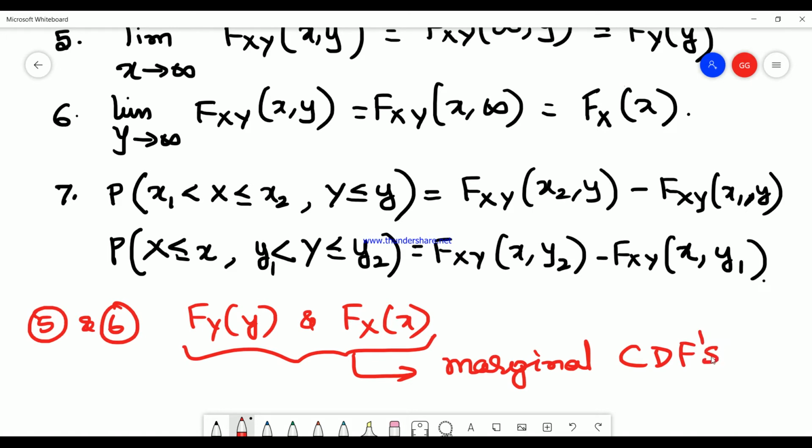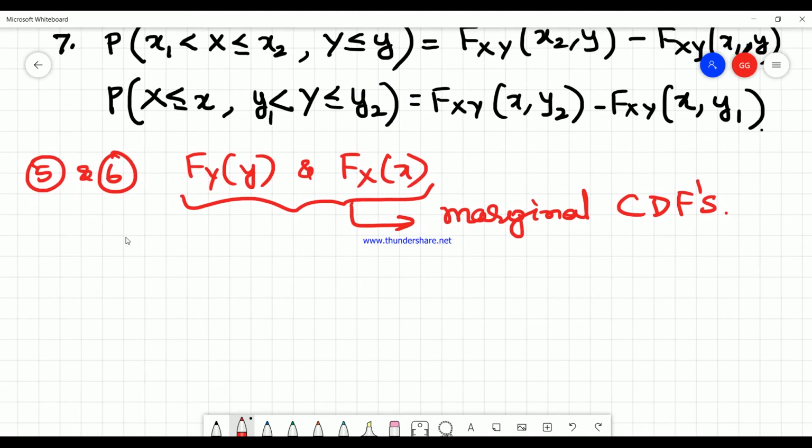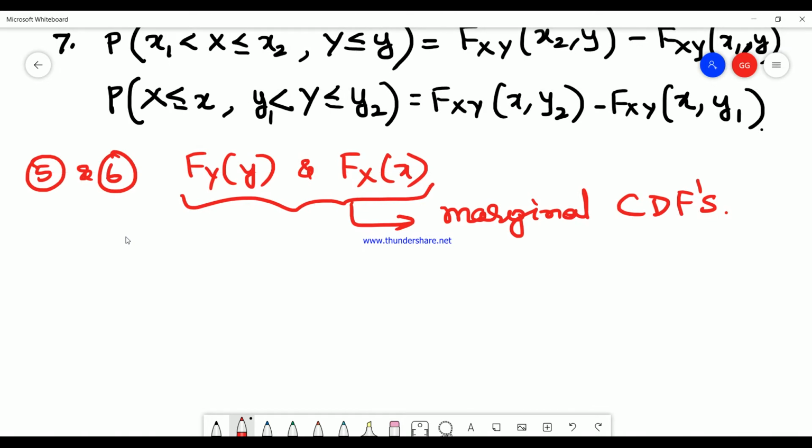It is not joint CDFs, it is marginal cumulative distribution functions. You should keep this definition in mind. Now we'll go for the next discussion.